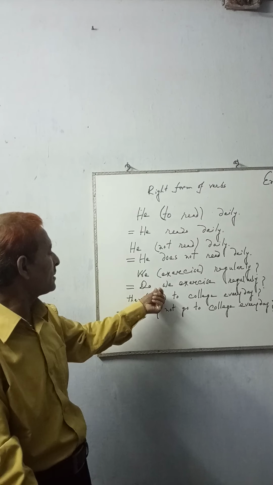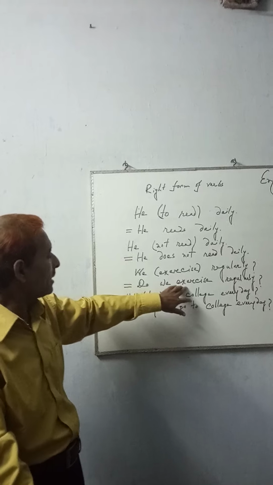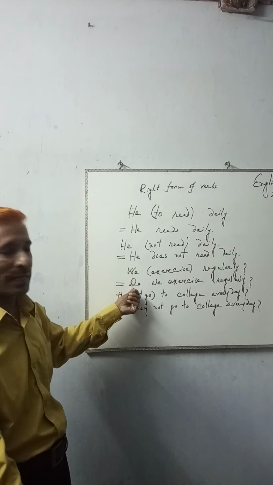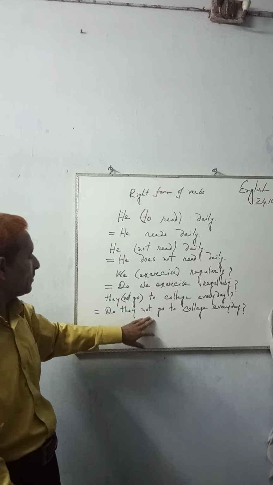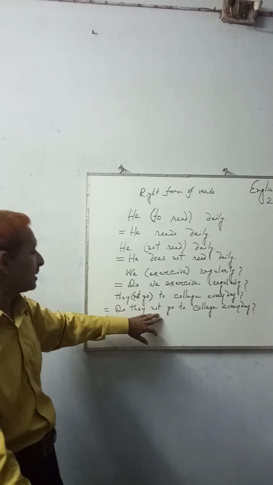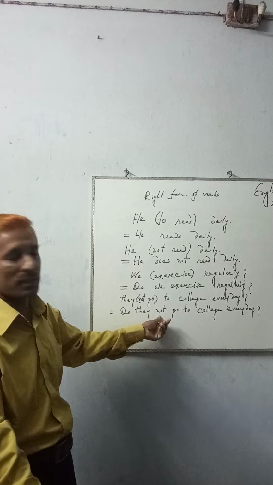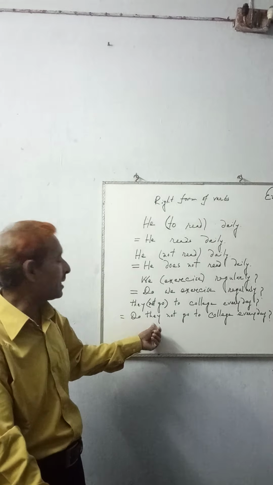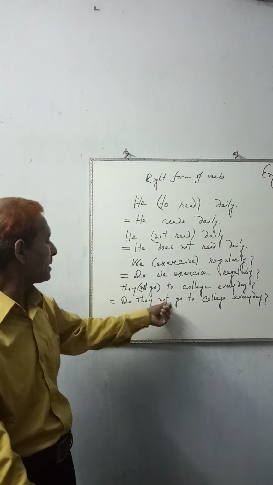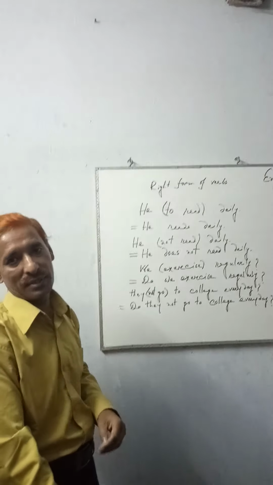In the third sentence, this is an interrogative sentence, and before it we use do or does. And in the fourth sentence, the sentence is negative interrogative, and for negative interrogative sentences we also use do or does, and we can write not after the subject or before the subject: don't they or do they not.